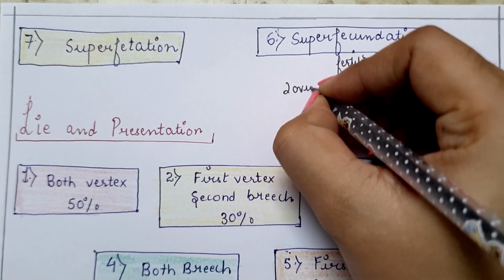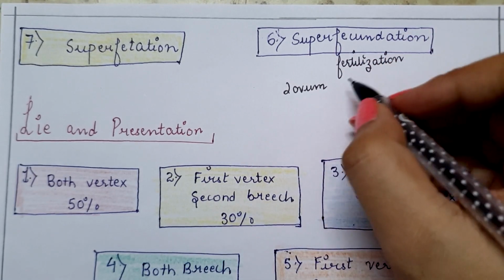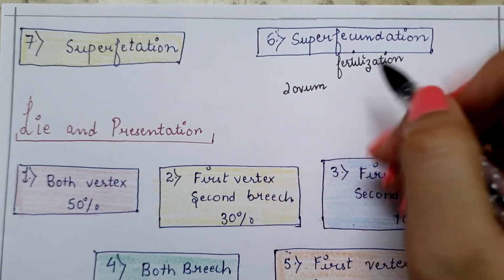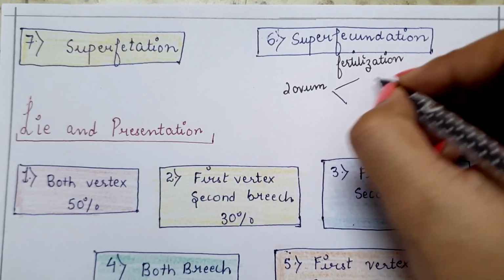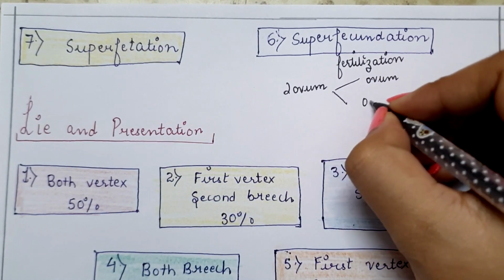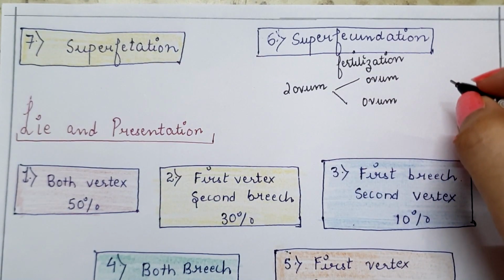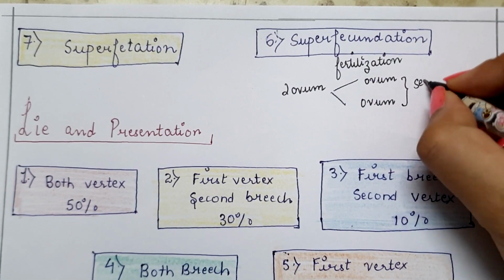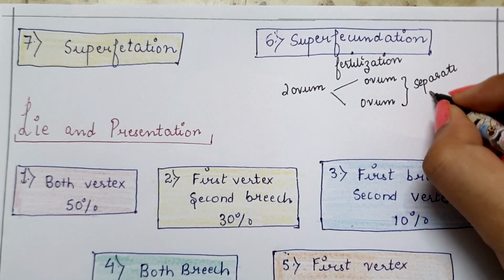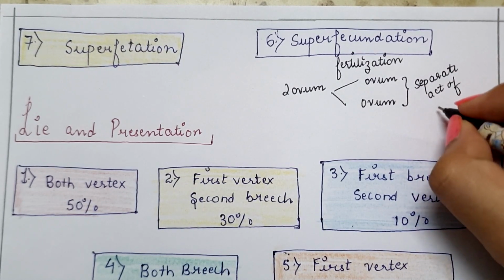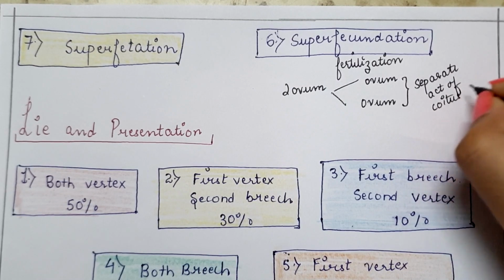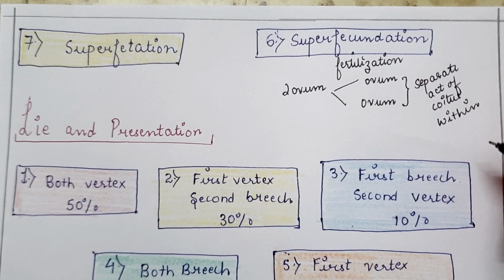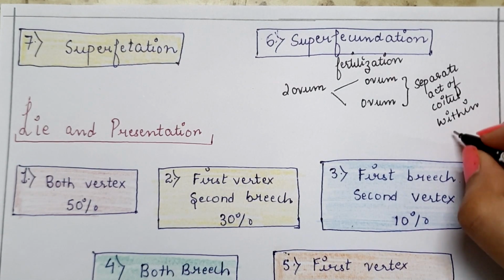Normally each month only 1 ovum is released, but in this case two ovums are released at the same time and both are fertilized by separate acts of coitus within a short period of time. That is known as superfecundation. So this might be considered a cause of having dizygotic twins.